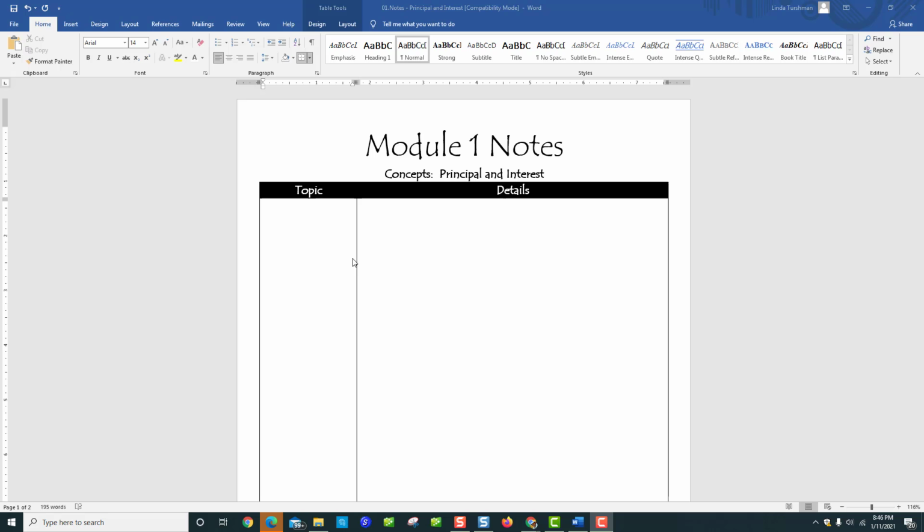If you are typing it, same thing. When you put the topic, it's just going to be a few words and you're going to have more words for the details. So you're going to have to learn to use the Enter key to create some blank lines so everything lines up like it does on my notes. Regardless, please make sure you have your name, date, and period up at the top here. You should have a place for that.